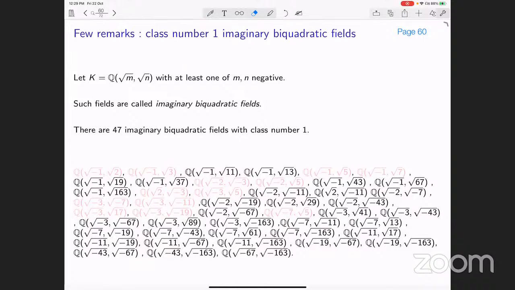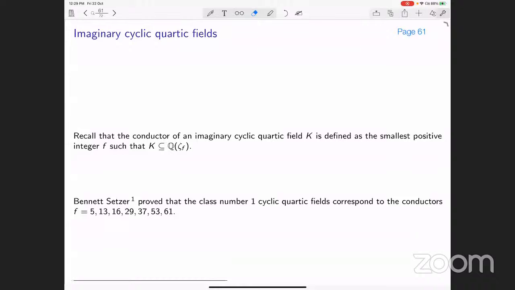However, it was not known for the other 34 imaginary biquadratic fields. So this was the work I reported last time, which was in progress. And look at other quartic fields, which are imaginary cyclic quartic fields. Recall that the conductor of an imaginary cyclic quartic field K is defined as the smallest positive integer F such that K is contained in the cyclotomic field Q(zeta_F).